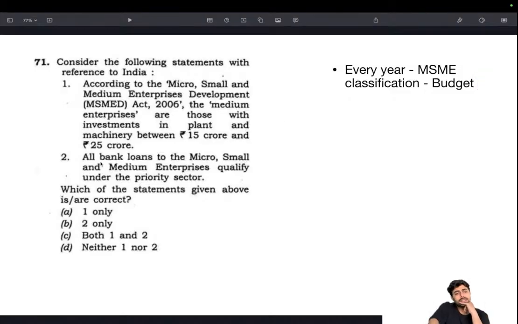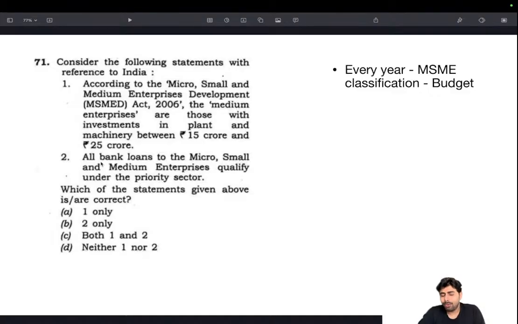And this is something that often can go wrong if you have a very non-nuanced approach towards question solving. All bank loans to micro, small and medium enterprises qualify under priority sector. Actually yes, but that's an extreme statement, assuming all bank loans.